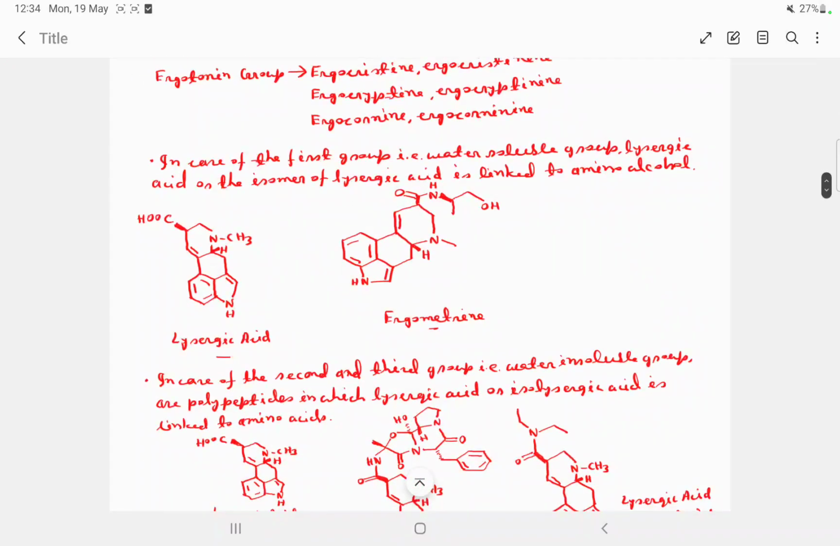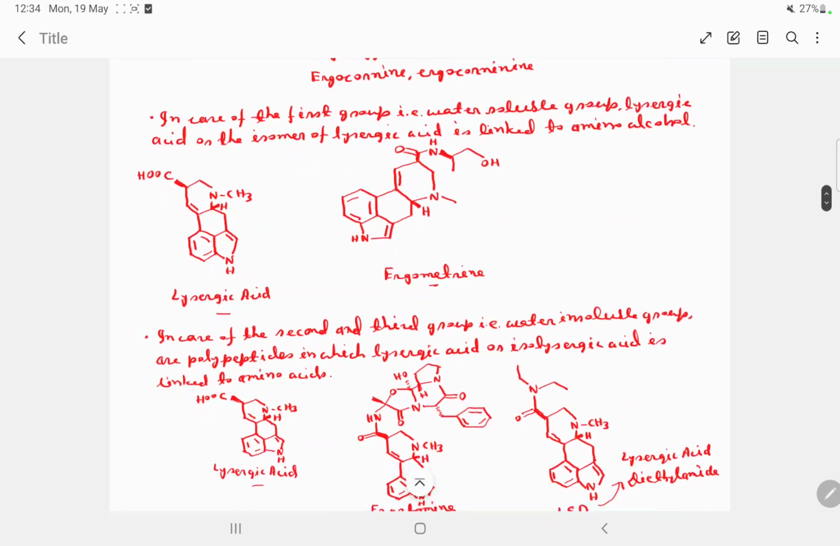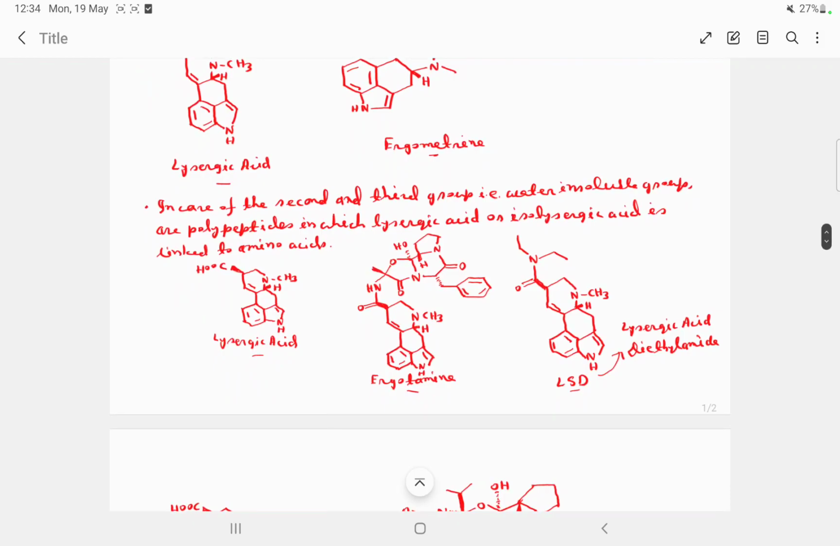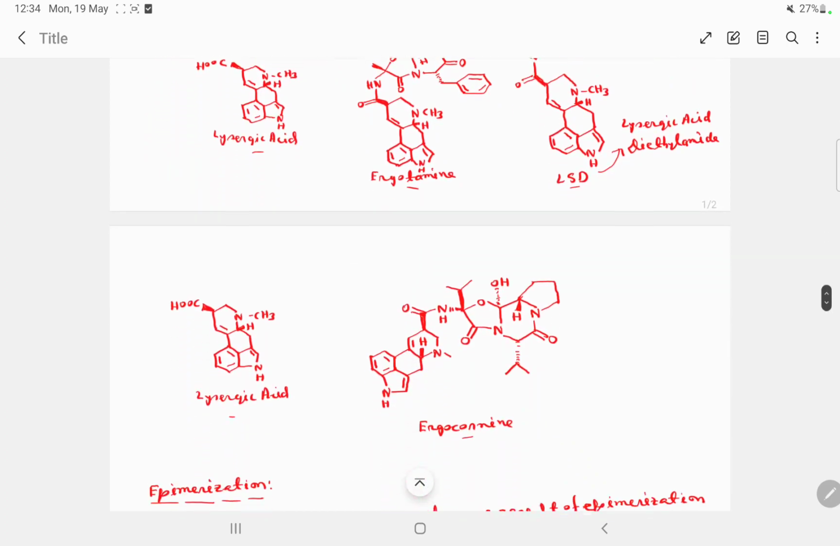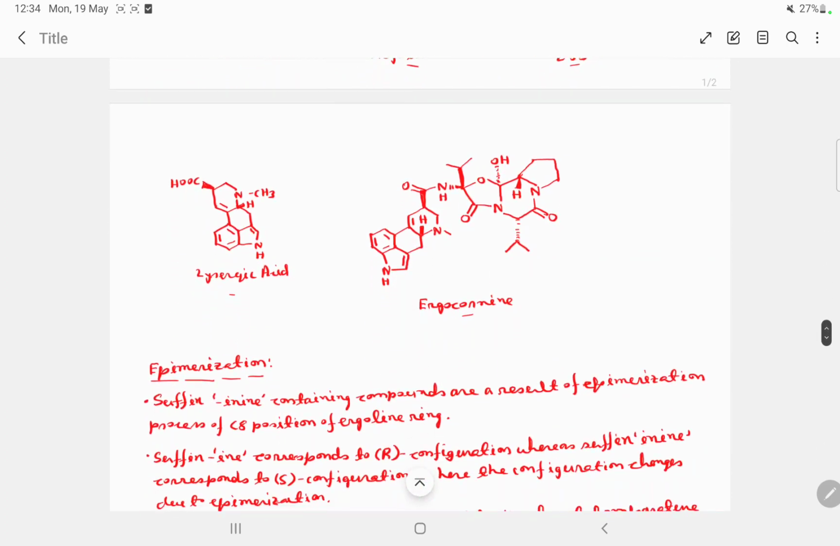In the first group, that is the water soluble group, lysergic acid or the isomer of lysergic acid is linked to amino alcohol. This is lysergic acid, this is ergometrin. Here you can see the amino alcohol is linked to lysergic acid. In the second and third group, that is the water insoluble group, are polypeptides in which lysergic acid or isolysergic acid is linked to amino acids. Here we can see LSD, lysergic acid diethylamide, ergotamine, lysergic acid, ergocornin, lysergic acid.